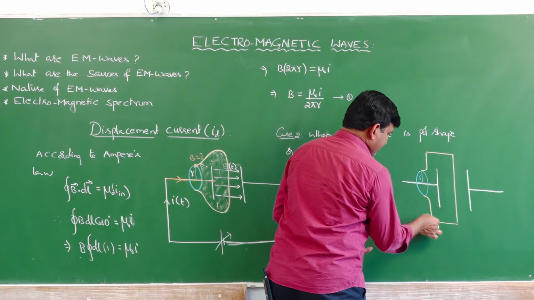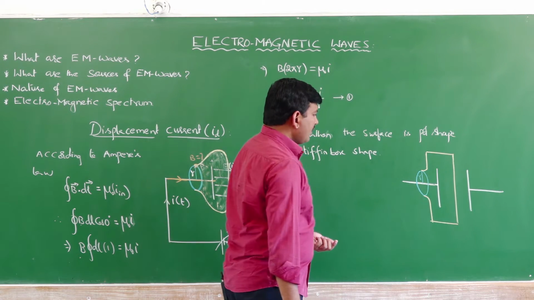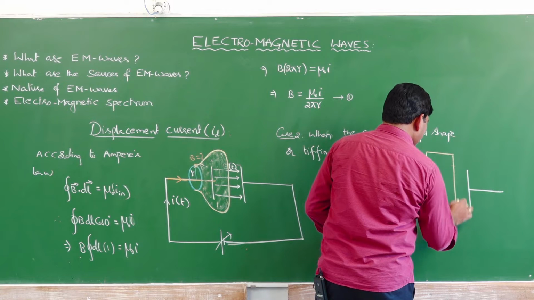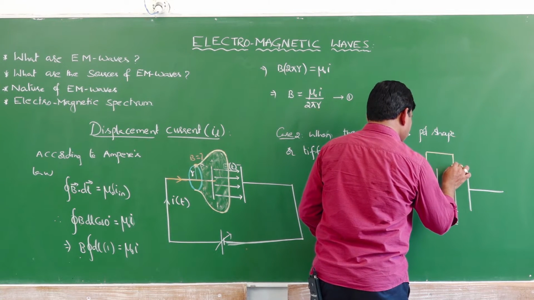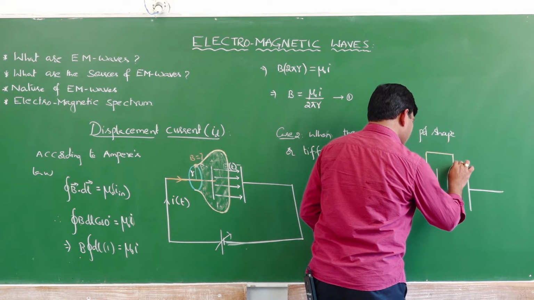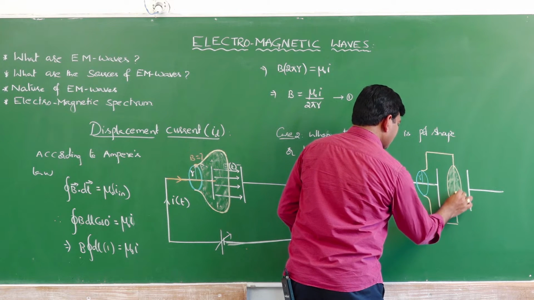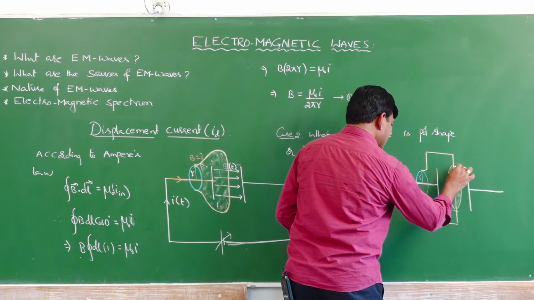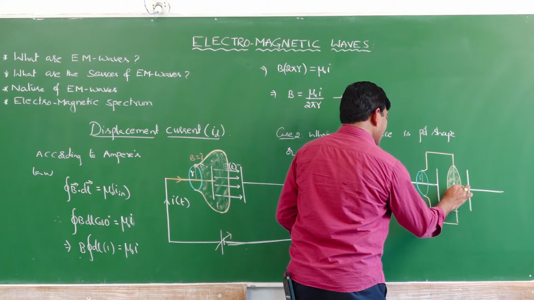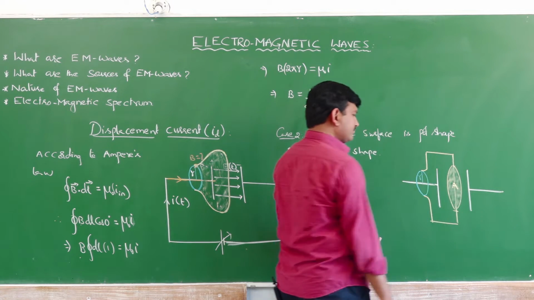The Tiffin box shape can be taken like this. Now, over this, let me choose the area to be A, which is in between the capacitor plates. A is the area I am choosing.